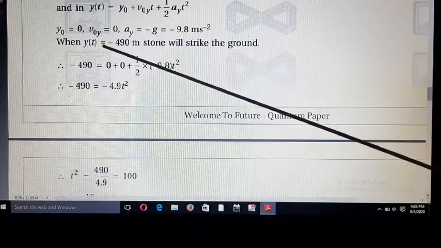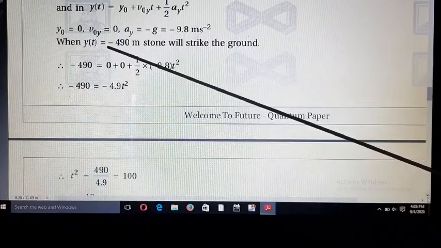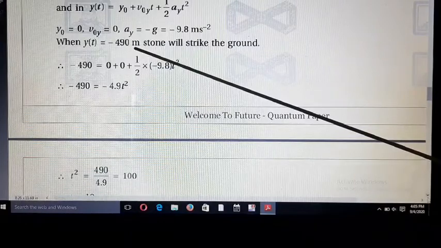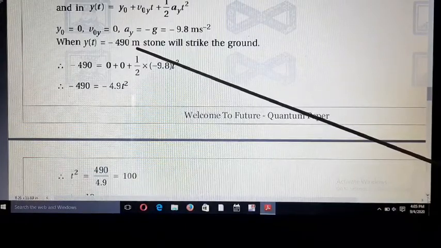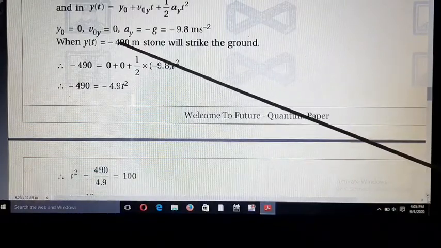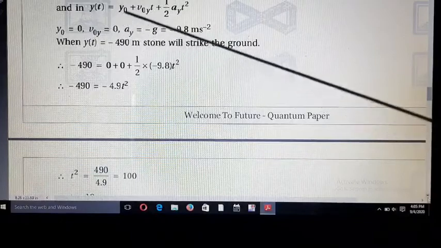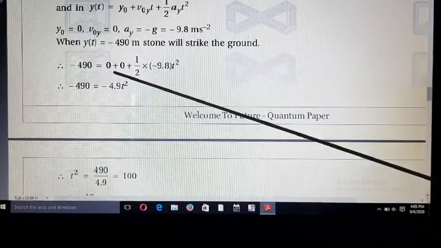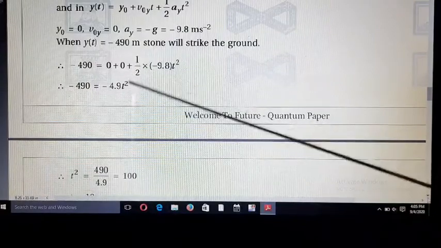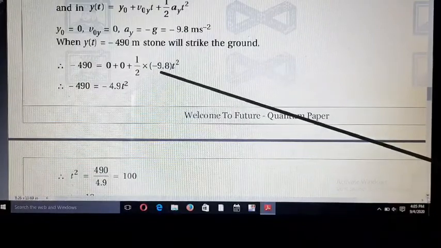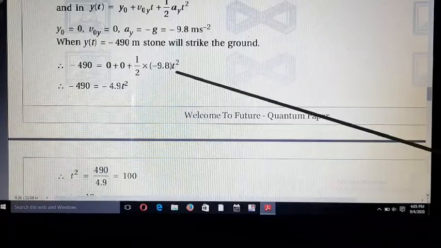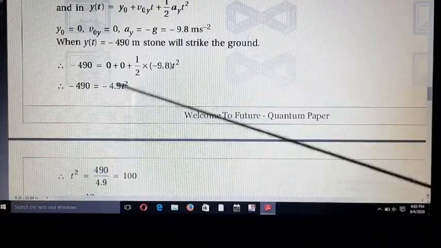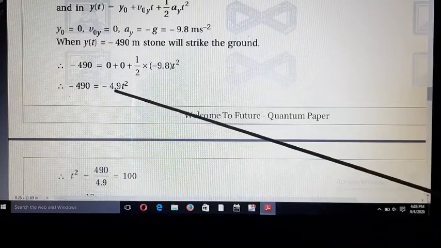And y(t) in our question is minus 490 meters. The stone will strike the ground, so all these values are substituted in this equation. So we get minus 490 is equal to 0 plus 1 by 2 times minus 9.8 t square. Okay, 9.8 divided by 2 gives minus 4.9.